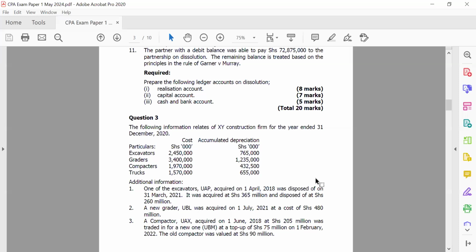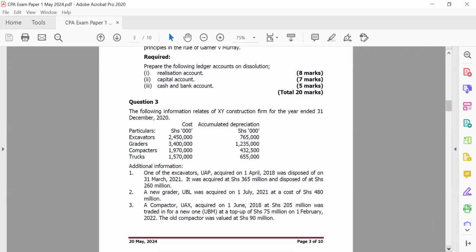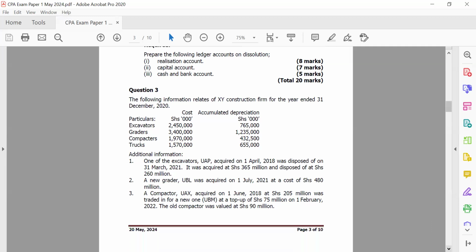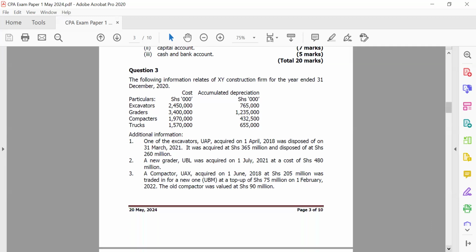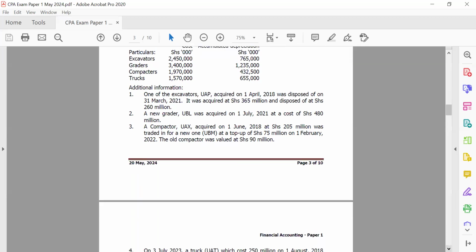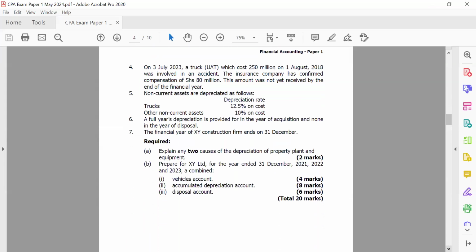We have the cost, and then we have accumulated depreciation accordingly. So these are fixed assets or long-term assets or non-current assets. So in my mind, I already know that the examiner wants me to draw disposal accounts, accumulated depreciation accounts, and so on. And definitely that is the same thing that is happening here. We have a disposal account, accumulated depreciation account. Then they also want us to do the vehicles account.